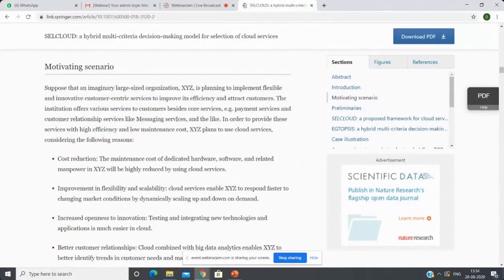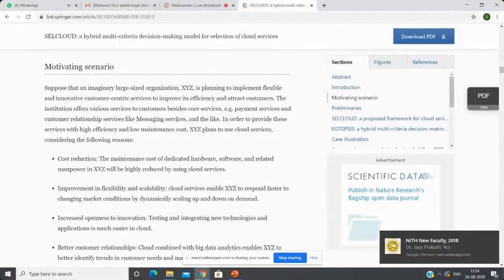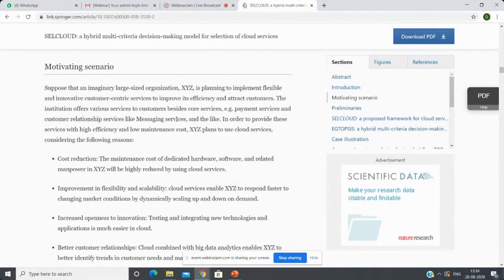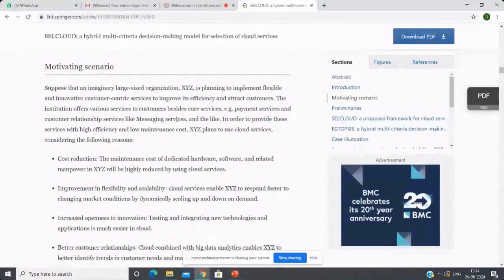Suppose XYZ, a large-scale organization in the world, is planning to implement flexible and innovative customer-centric services to improve its efficiency and attract customers. The institution offers various services to customers, core services such as payment service and customer services. Yesterday I explained XYZ Bank in India.